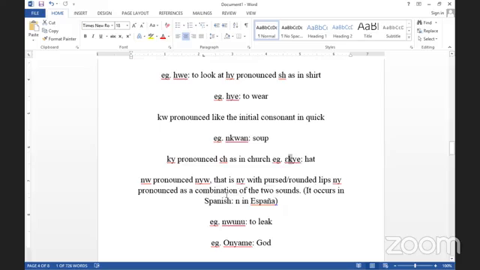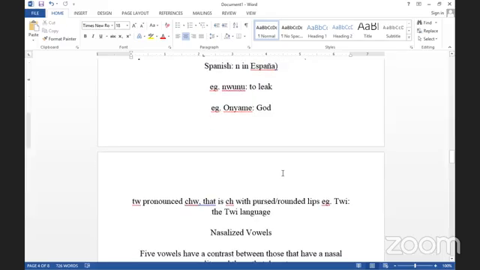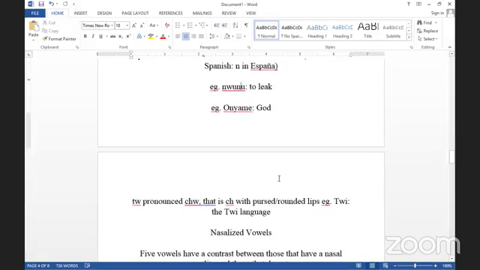And then we combine two or more letters, as it occurs in Spanish, in Español. Okay. Example is enyum. Enyum means to leak. Then we have nyame. Nyame means God. I think we need to end here for today's lesson. And then tomorrow we are going to continue with a combination of two or more letters to form some of the Akan sounds. Thank you very much for having me today.